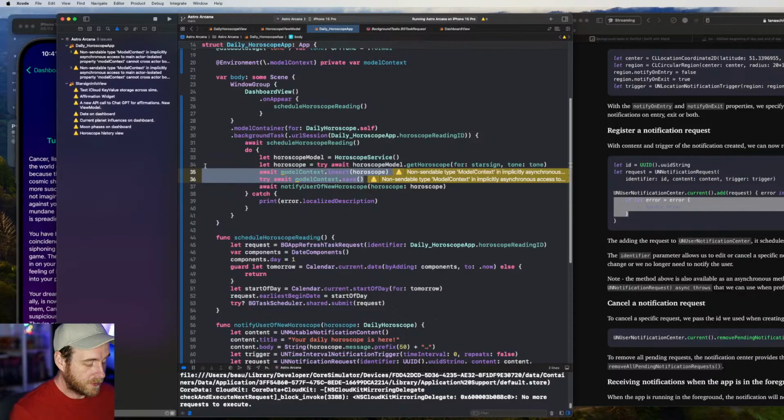test the background stuff. I am worried that it's not going to work with SwiftData. It's not going to save it. There might be some security things around that I need to navigate. Plus I got these warnings. This is a threading thing, I believe.